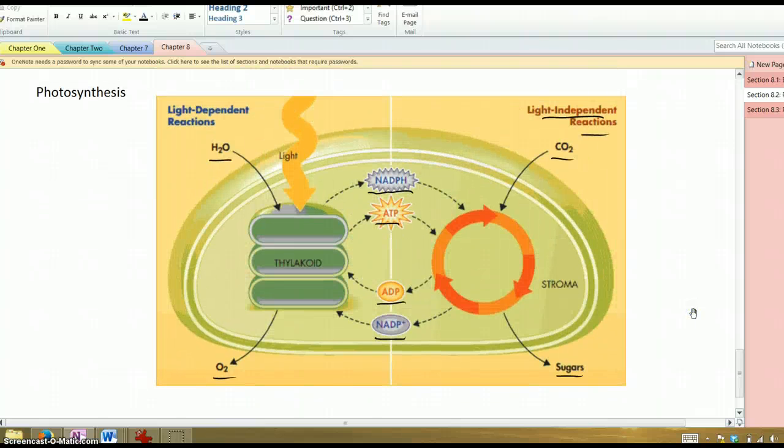We'll look at the details of how water is split, how the NADPH and the ATP are produced, and how they're used in the light-independent reactions, which, you may recall, is what's known as the Calvin cycle. Melvin Calvin was the one, he and his co-workers, who figured out how the CO2 is essentially incorporated to make sugars. Okay.